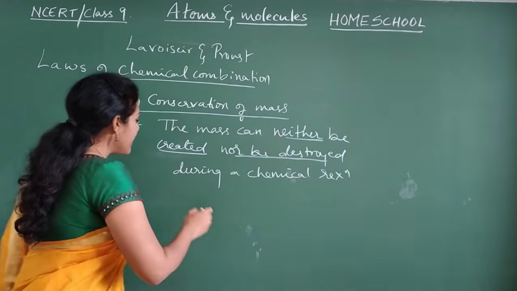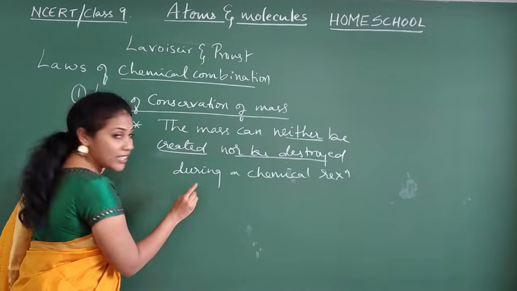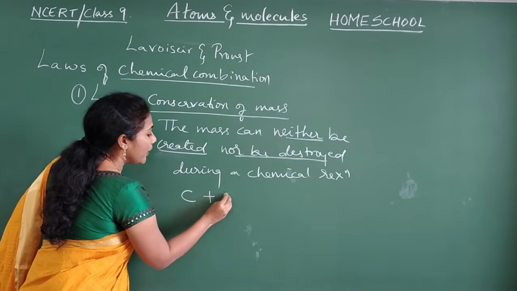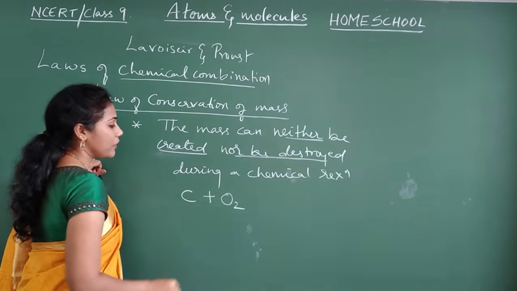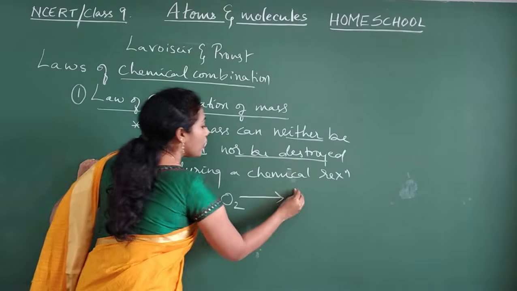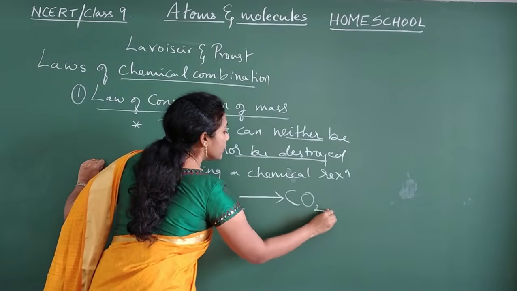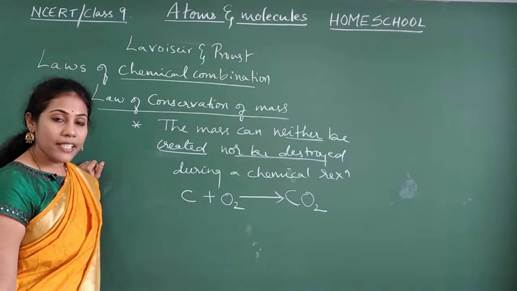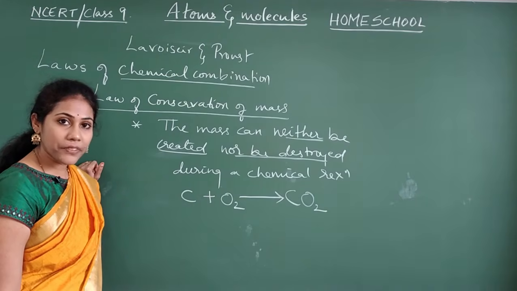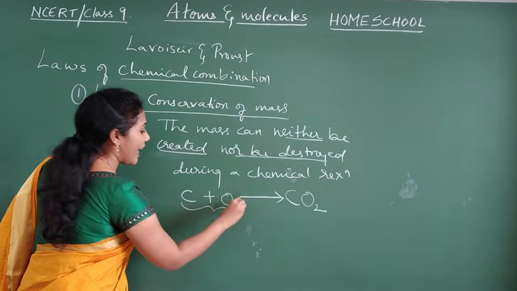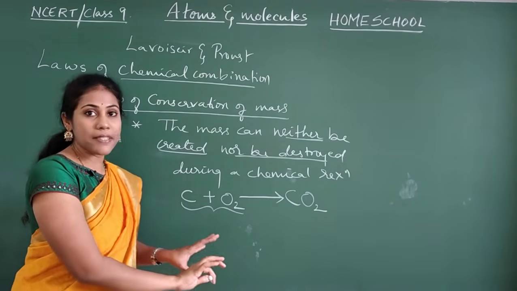Say for example, you have a chemical reaction: carbon reacted with oxygen, and you have got a new compound called CO2, which is nothing but carbon dioxide. Clear, everybody?